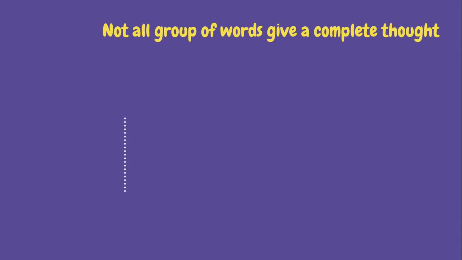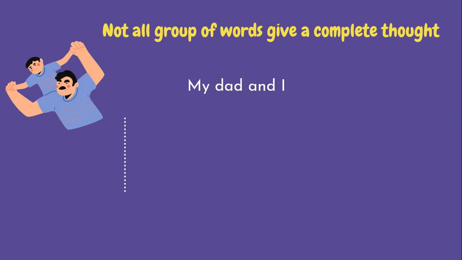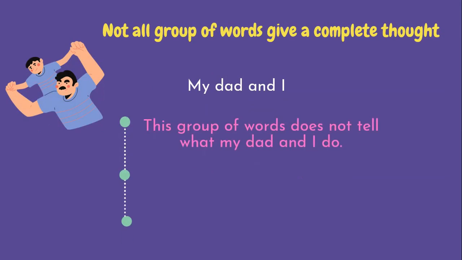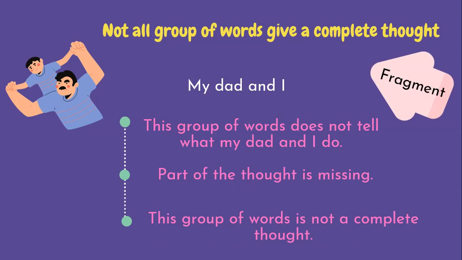But not every group of words gives a complete thought. This is the example: my dad and I. This group of words does not tell what my dad and I do. Some part of the thought is missing, and this group of words is not a complete thought. Usually we call it a fragment. Okay, so a fragment is not a complete thought and it is not a sentence.